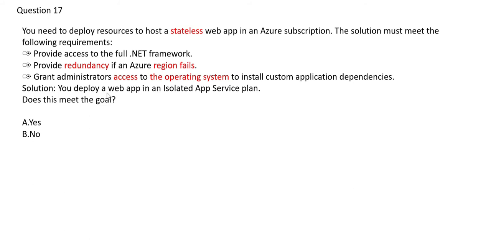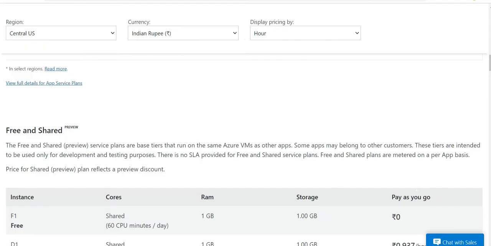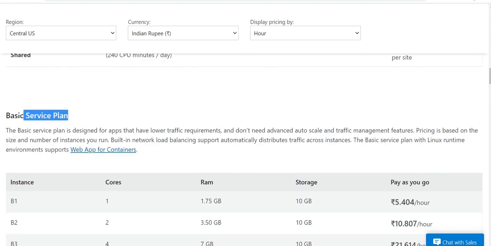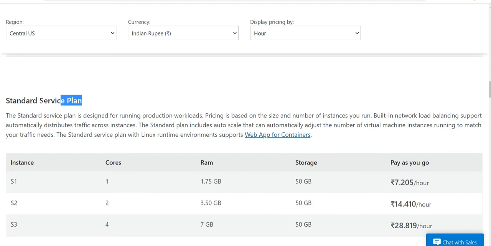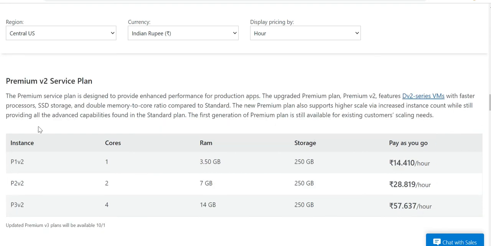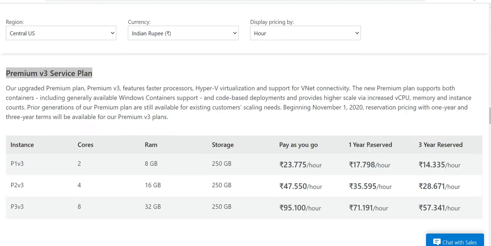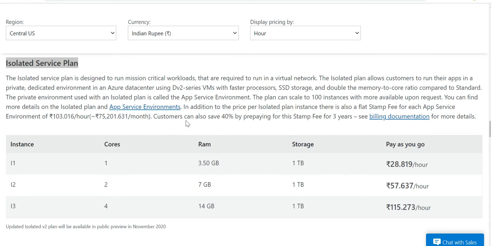But if you see the solution here, they're talking about isolated app service plan. Now let us understand what is an isolated app service plan. If you look at the service plans for the app service, there is one which is free and shared. This is under preview. Now there is one more which is a basic service plan. There is one more which is a standard service plan, a premium V2 service plan, a premium V3 service plan, and an isolated service plan.